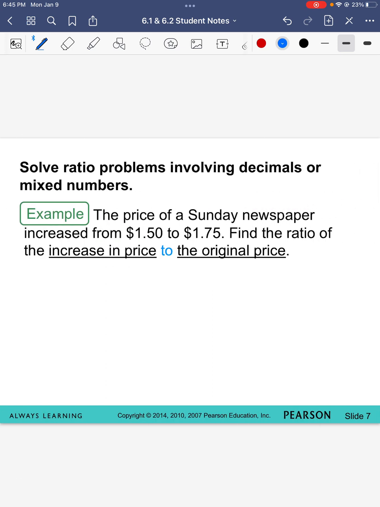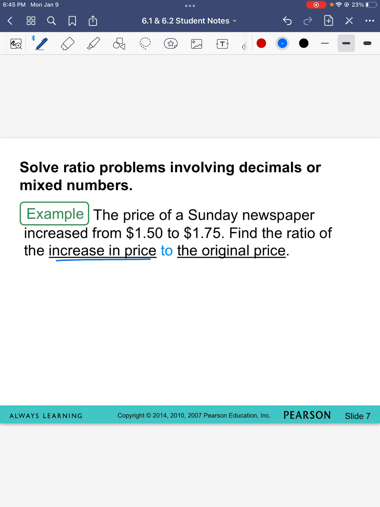Okay, this one is a little bit tricky, so make sure you pay attention to it, just because of the way it's worded. Some people misunderstand what it's asking. The price of a Sunday newspaper increased from $1.50 to $1.75. Find the ratio of the increase in price to the original price.